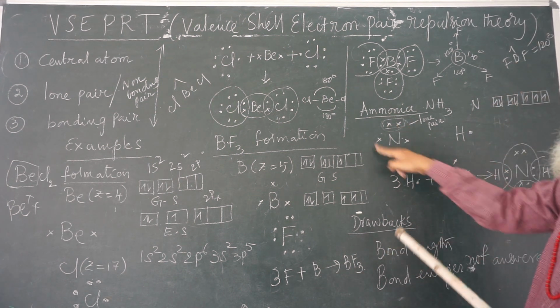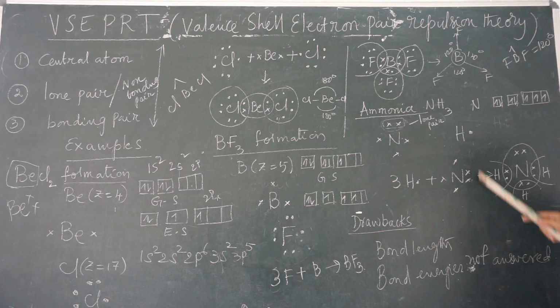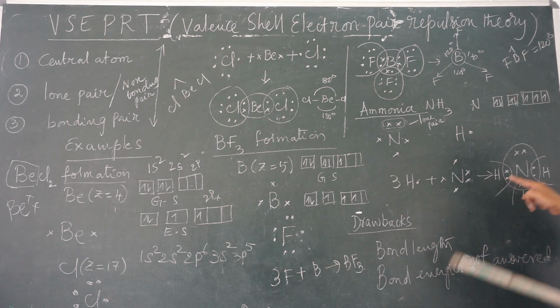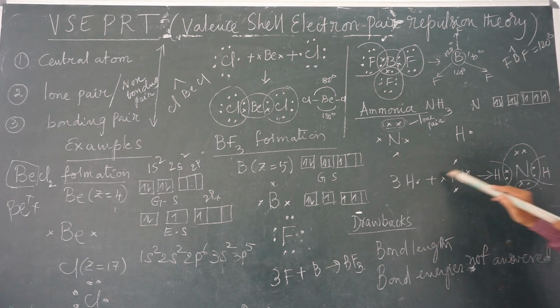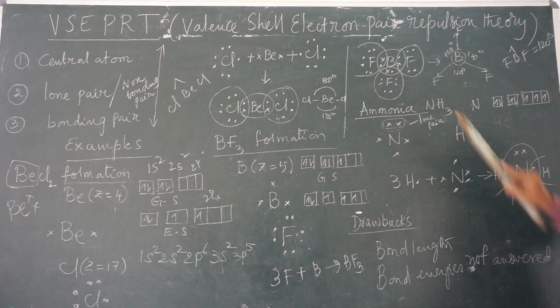And as there are 3 unpaired electrons, we need 3 hydrogens. 3 hydrogens and 1 nitrogen with 3 unpaired electrons. So, each hydrogen shares an electron with nitrogen and 3 pairs are formed. But look, nitrogen has already one lone pair in the valence shell.